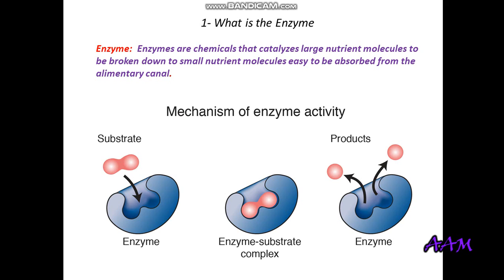But now it's important to see the mechanism. How did the enzyme, the blue one here, change this starch, for example, into two pieces of small sugars? So this is big, and now it is smaller because the size of these two together is bigger than each one of these. So that's why we say the shape, the type or the kind is changed. So this is what the enzyme does. It supports, it catalyzes, it pushes the big molecules like the starch to change to small molecules like sugar, to be easy to be absorbed from the alimentary canal.